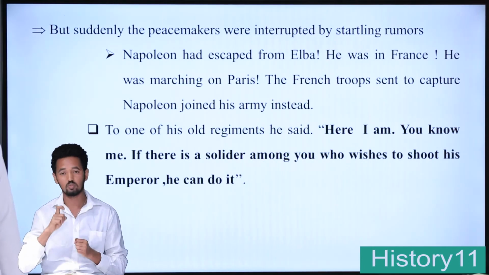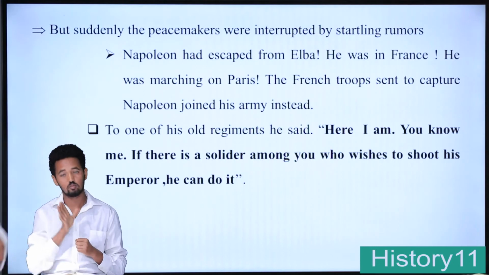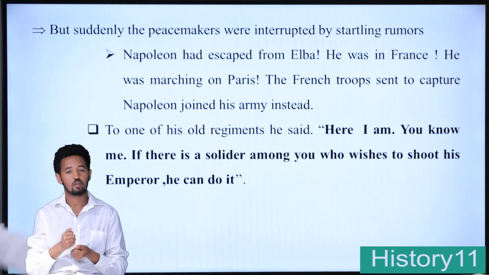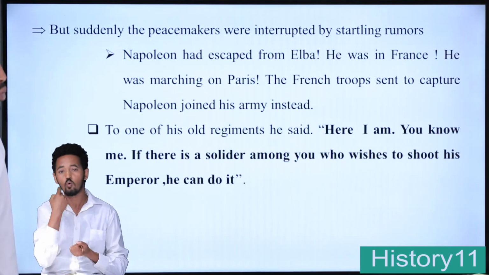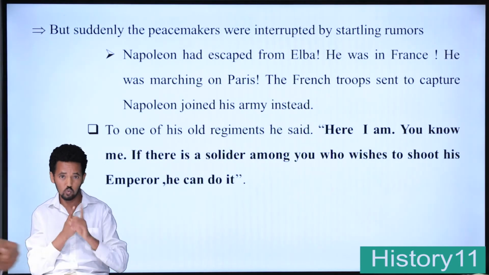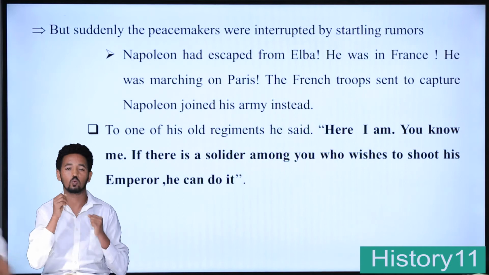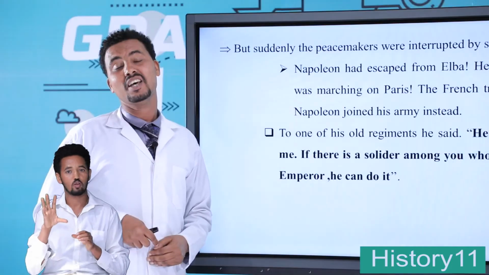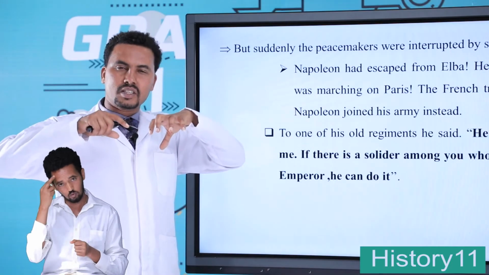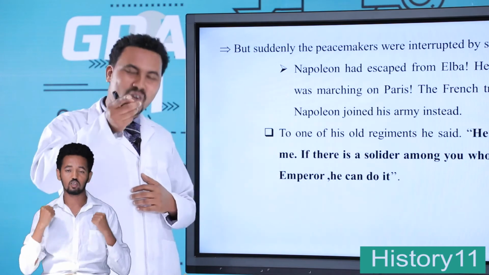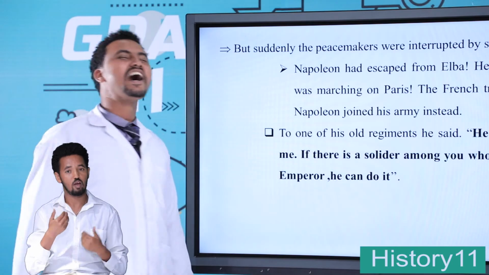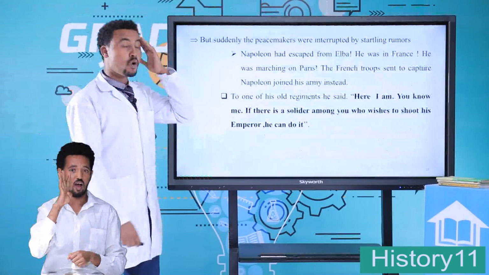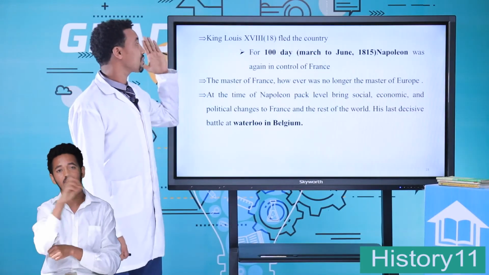energetic leader. He says, here am I, you know me. If there is a soldier among you who wishes to shoot his emperor, he can do it. No one could do it because he had strong relations with his soldiers. Then his soldiers accepted his idea. Then again he controlled France for 400 days.